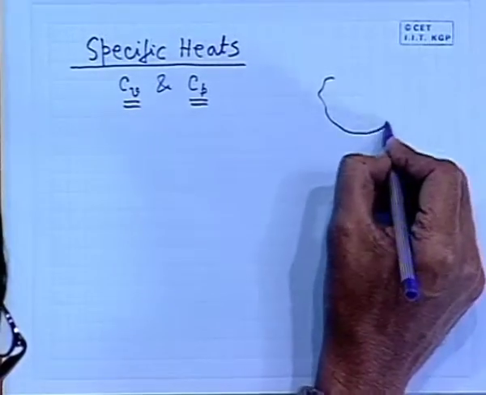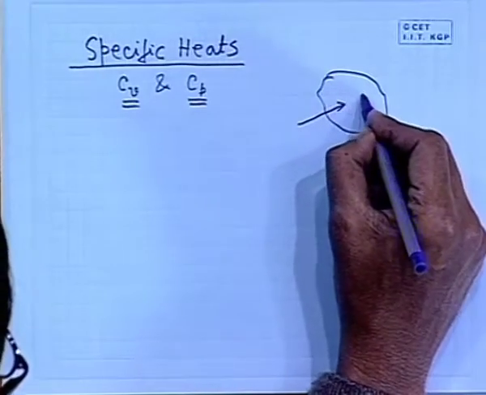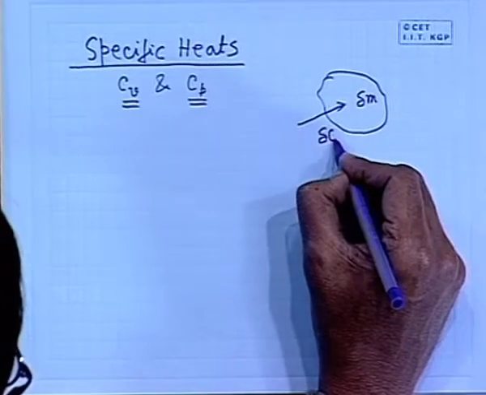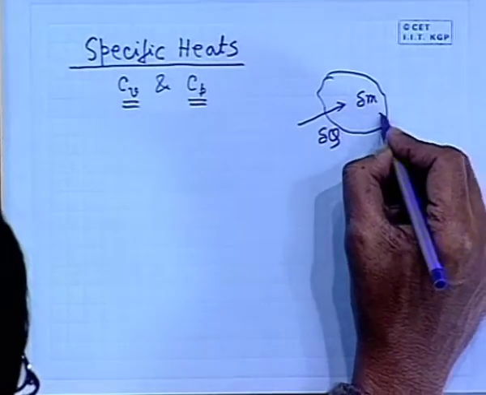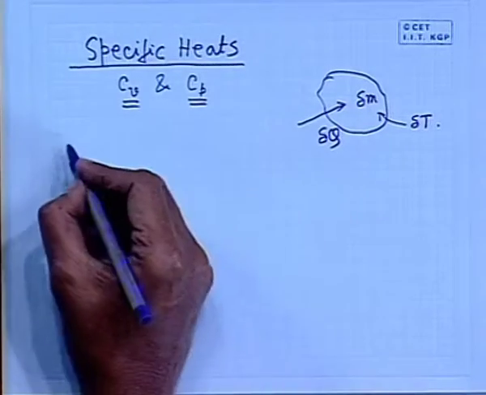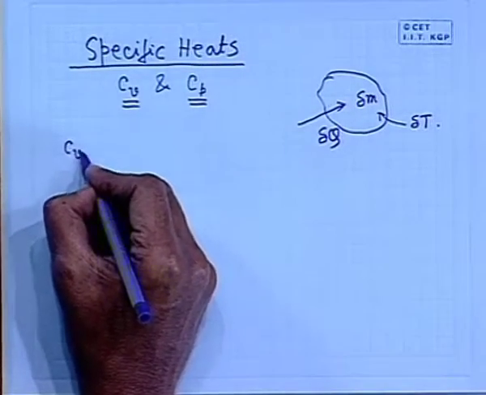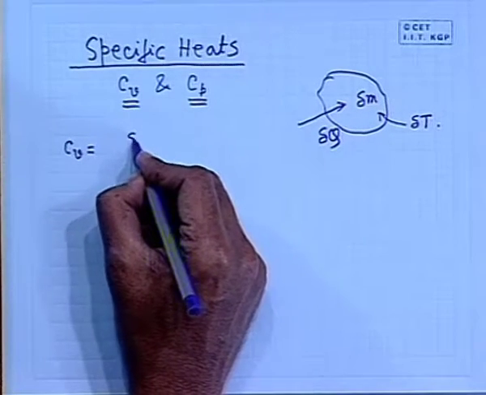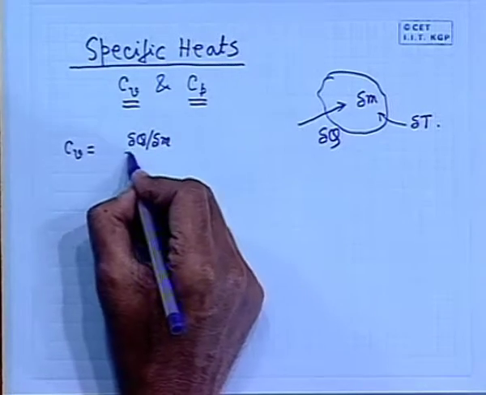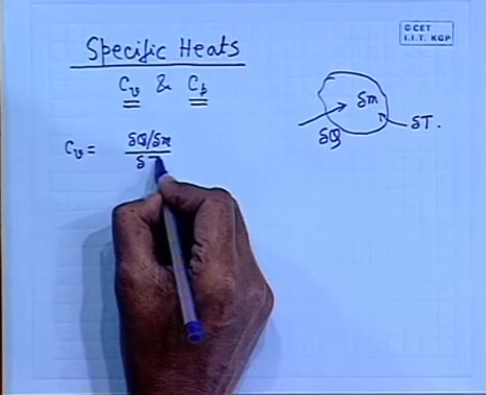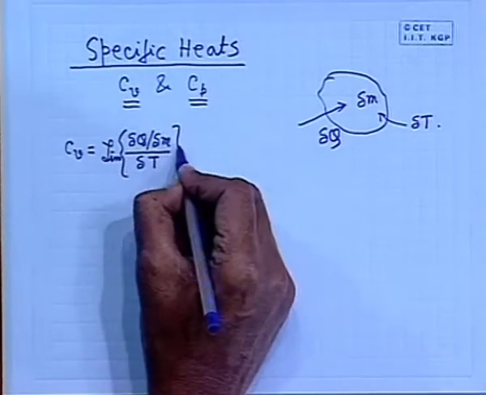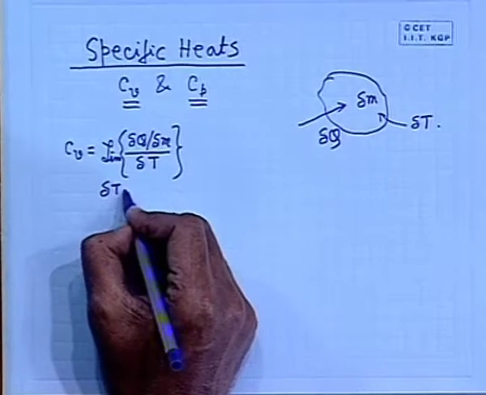Let us consider in a similar way that a system of small mass delta M receives an infinitesimal amount of heat delta Q, for which there is a rise in temperature delta T. Then, the definition of specific heat is delta Q per unit mass delta M divided by delta T, limit of this quantity as delta T approaches 0.